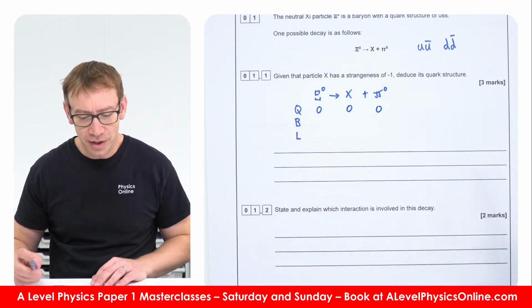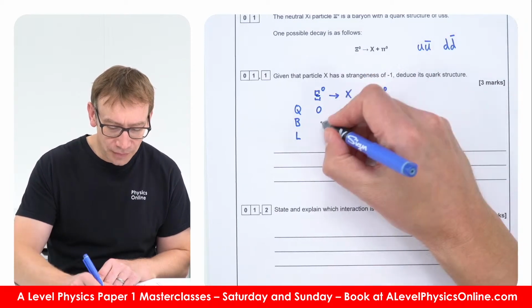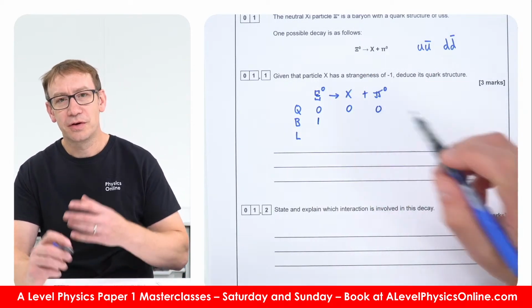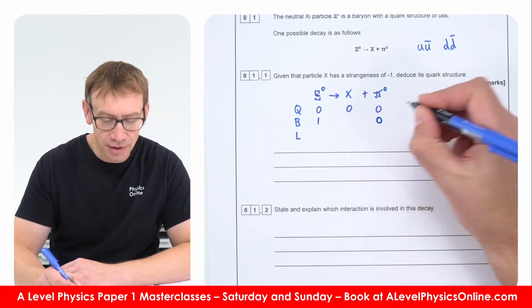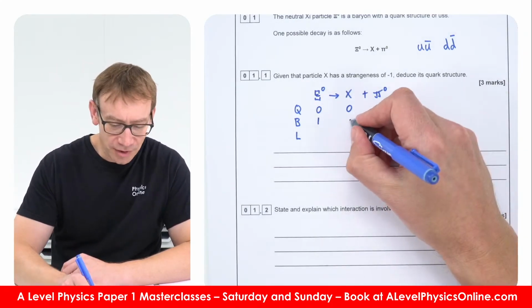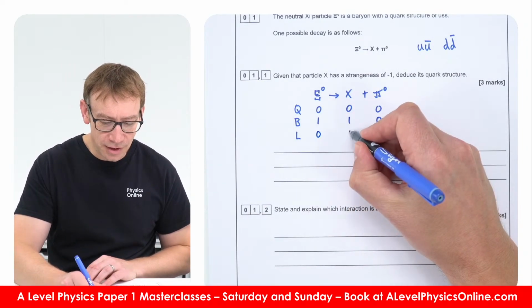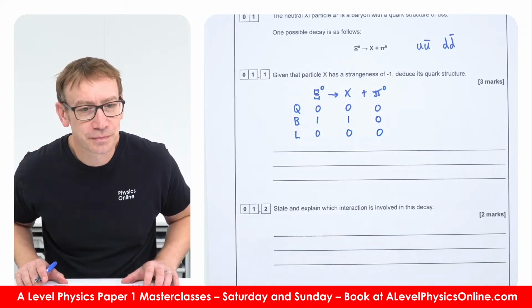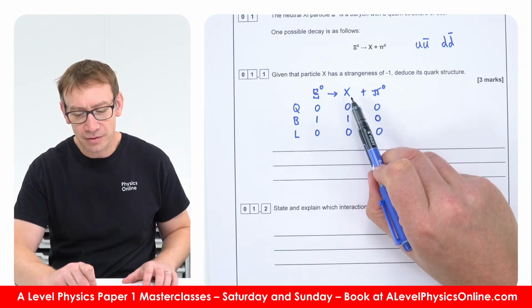In terms of what else we have, it says this thing is a baryon, so whatever we start with, it's got a baryon number of 1. The pion, because it's a quark-antiquark pair, is not a baryon, so it's going to have a number of 0. But in order to conserve baryon number, this must have a baryon number of 1. And of course, neither of these is a lepton, so again, we conserve lepton number. So we must have a baryon, and therefore X must be made out of 3 quarks.